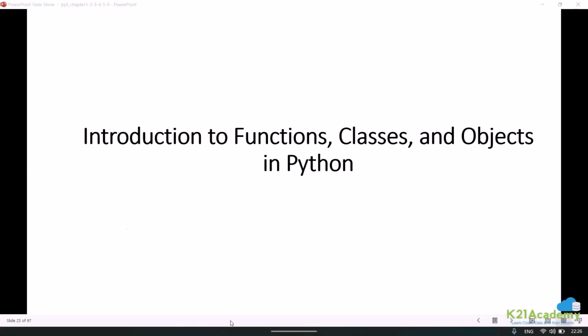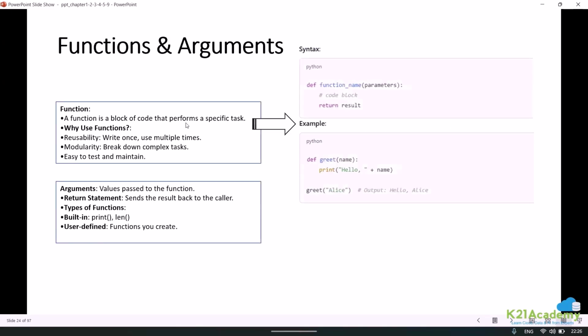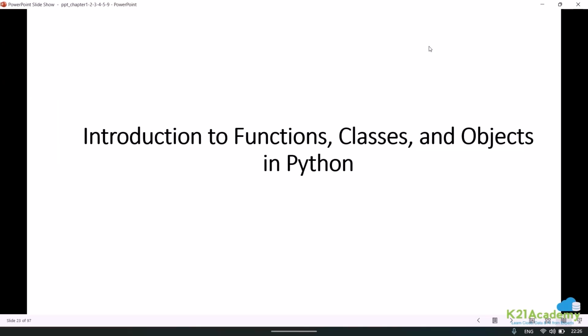Let me just take you through basic function things. So the first thing about function is, what is a function? Basically, if I want to perform tasks, or you can say repetitive tasks, then we can make use of something called a function. It is a repetitive task that we want to call at any point of time in our program so that it gets executed. That is what we basically term as function. So it can do multiple tasks together just by calling one block of code with the help of a function, right?